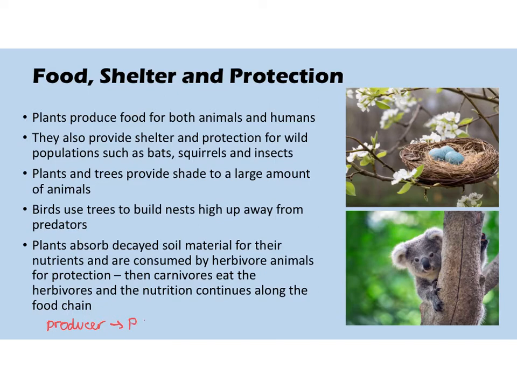So I'll just put PC for primary consumer. Then we have a secondary consumer and a tertiary consumer and so on. So the primary consumer will eat the producer, the secondary consumer will eat the primary consumer, and so on. And the nutrients will pass through the different animals up the food chain.